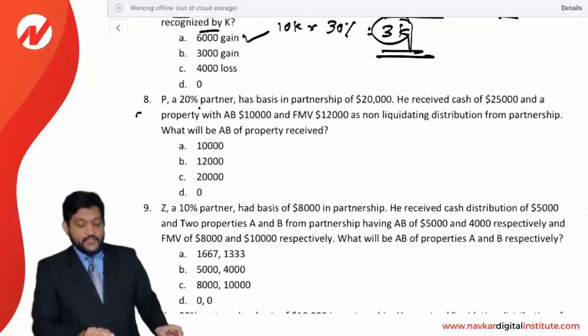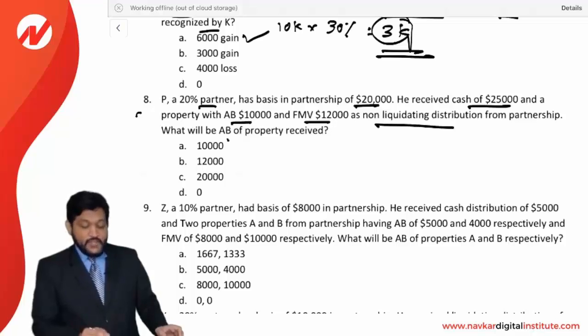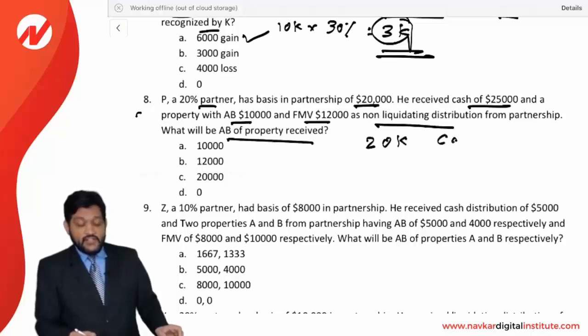Next, P, a 20% partner, has a basis in the partnership of 20,000. He received cash of 25,000 and a property with an AB of 10,000 and FMV of 12,000 as a non-liquidating distribution from the partnership. What will be the AB of the property received? You see, his initial basis is 20,000 and he is receiving a cash distribution of 25,000, which is more than the initial basis. So what will happen here?